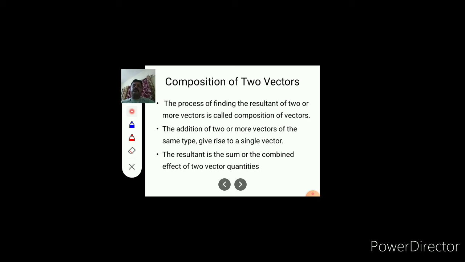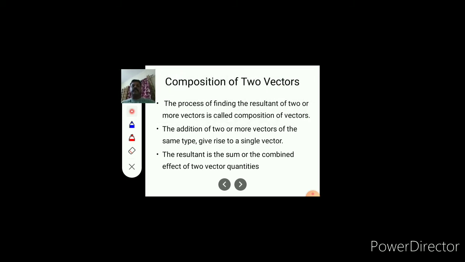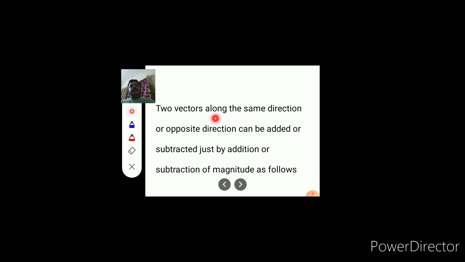It may be addition, subtraction, or any different way also, or in another direction. The two vectors along the same direction or opposite direction can be added or subtracted just by addition or subtraction of magnitudes as follows.